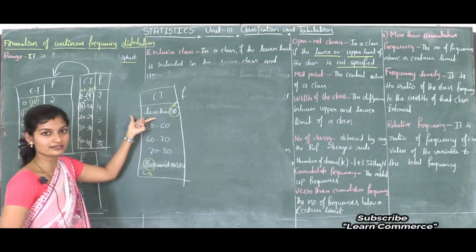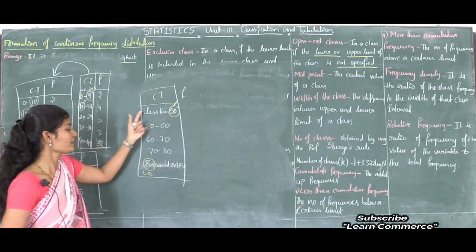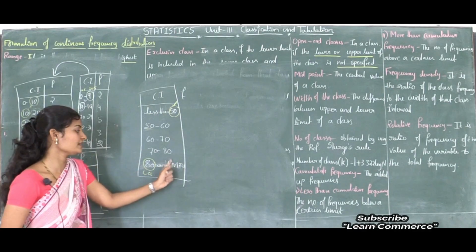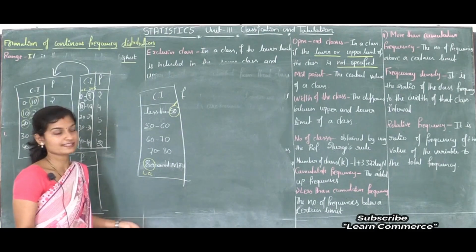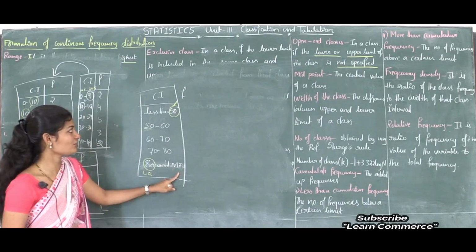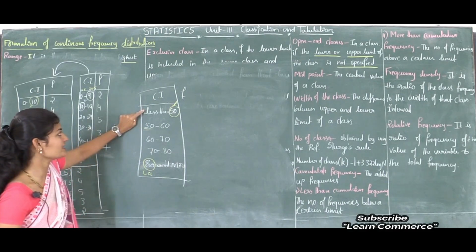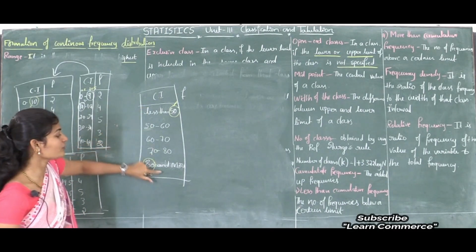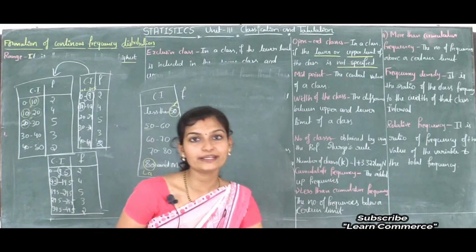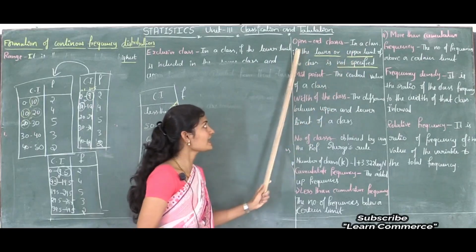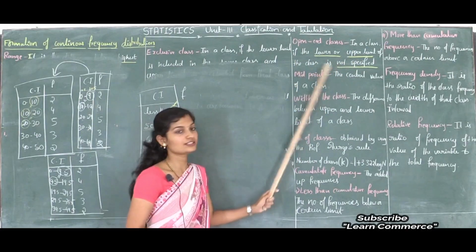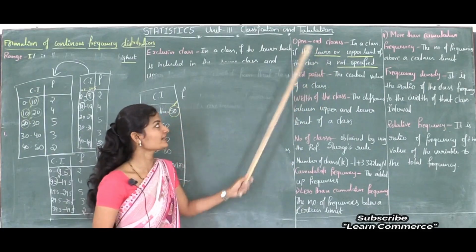Here some values are there. We don't know which values here. And here also 80 and more, in the sense what? Here some value is there. That value we don't know, not specified. So here upper class limit is not specified. Here lower class limit is not specified. This type of class interval is known as open end classes. Open end classes in the sense what? In a class, the lower or upper class limit of the class is not specified.